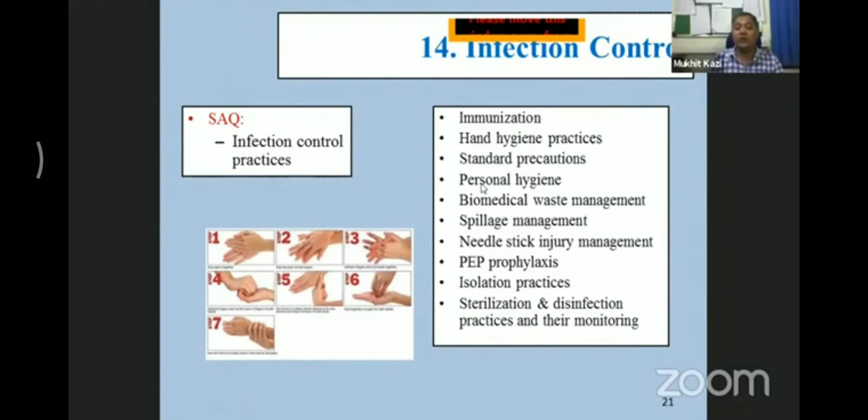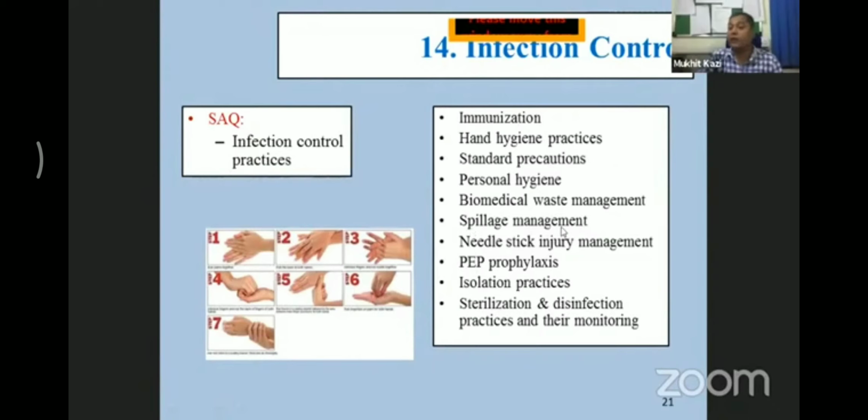Nowadays, in the BDS course, 80% are female students, and they like to grow their nails, have art on their nails, leave their hair long. Don't do that. You have chosen a career in healthcare. So you need to control your emotions, control your beautification, so as not to get infected by the various infections during patient care. Very important, biomedical waste management. I'm coming to that in the next slide, so I'm not covering it here.